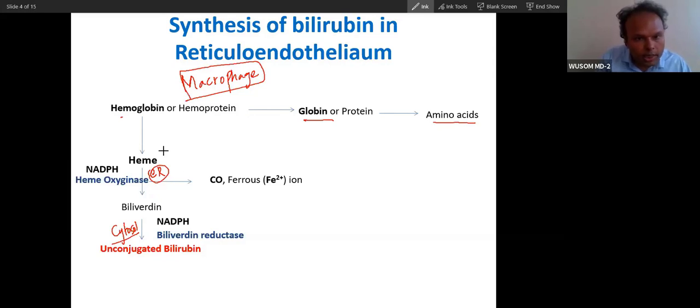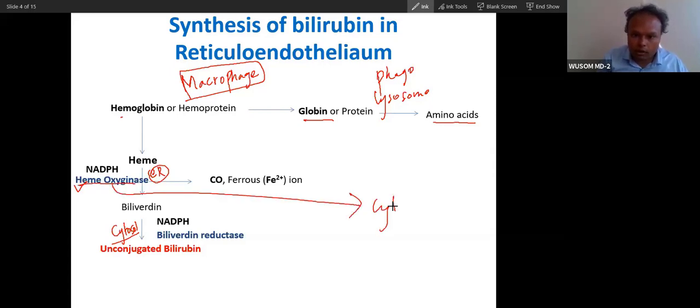The digestion of protein will happen in the lysosome, the phagolysosome, and then the released heme will be metabolized in the endoplasmic reticulum. The enzyme is heme oxygenase, from the same group of enzymes as the cytochrome 450 system.